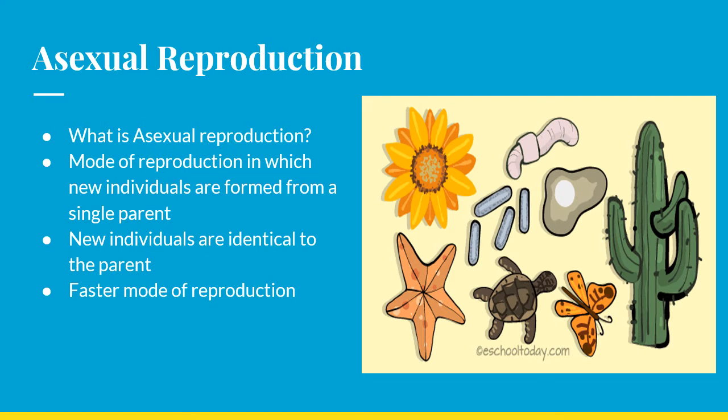So first we will see what is asexual reproduction. It is the mode of reproduction in which new individuals are formed from a single parent, and the new individuals will be identical to the parent. The significance is that asexual reproduction is the faster mode of reproduction.